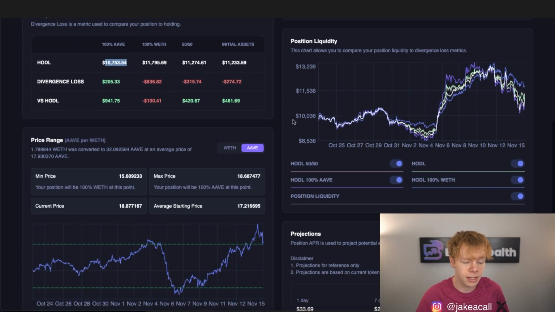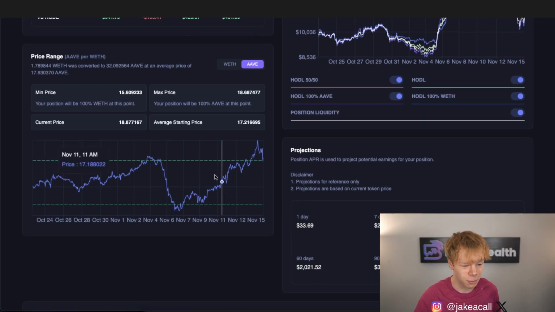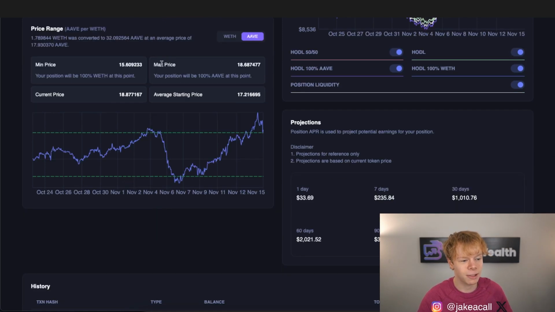Now, why is this? That's because we have periods where Aave did really good, and then we have periods where Ethereum did very good. If we take a look at this chart over here, we're looking at Aave per Ethereum. So as the price is going up, that's Ethereum doing better, and as the price is going down, that is Aave doing better. So over here, Aave completely crushed it, but for the most part, these are very correlated assets, so I do have a tighter range.